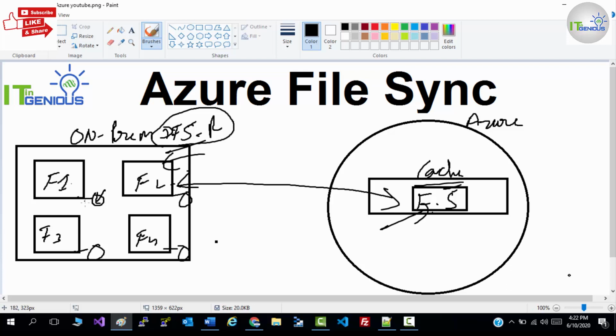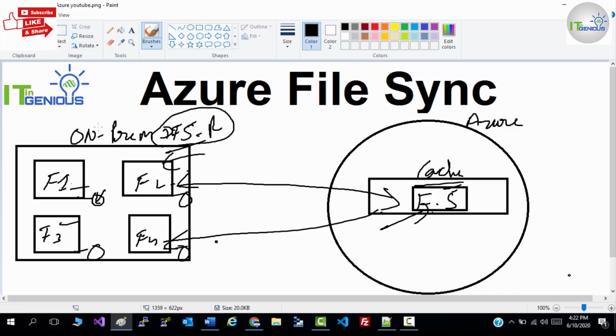Then it will also sync updated content to all connected endpoints, the server endpoints. So it will cache the data from all endpoints, and that data will be synced into all connected endpoints. This is the functionality of Azure File Share. So you would be able to sync your data from one server to another server through Azure File Share. You can even sync data from one region to another region as well.